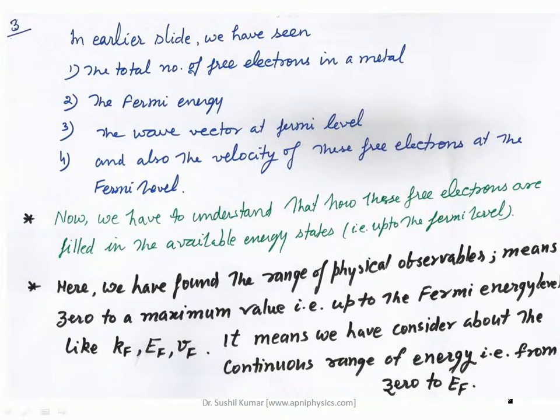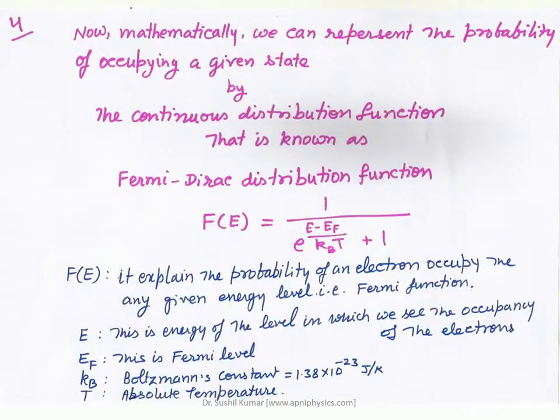It means we have considered a continuous range of energy that varies from 0 to the Fermi level. This is one of the most important concepts in this topic, that the range is continuous, and we have to keep this assumption in mind, that all these variables for the electrons vary in a range from 0 to a maximum value.